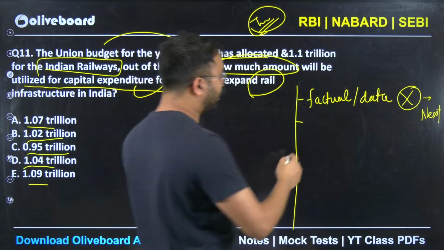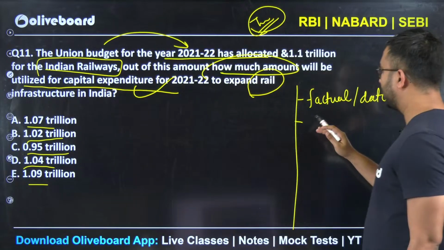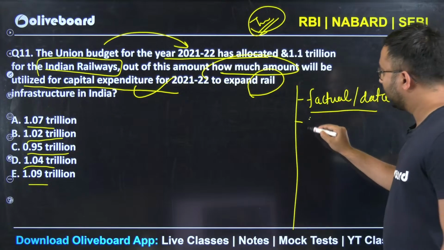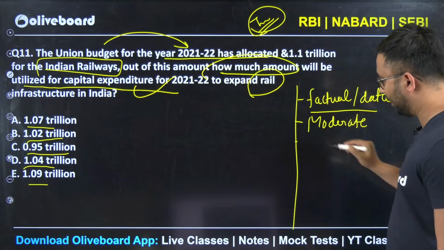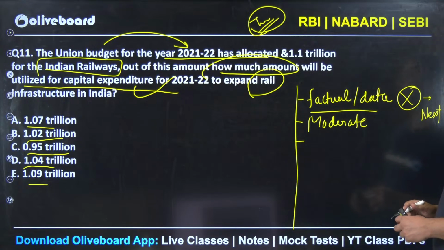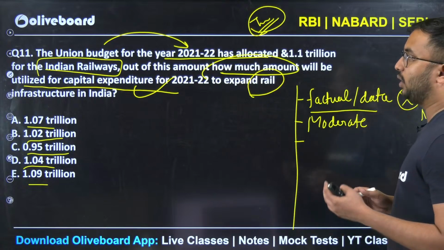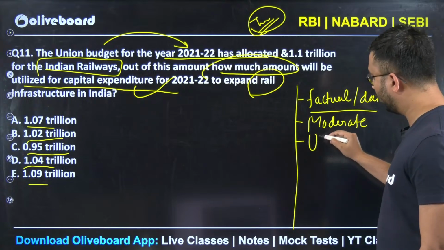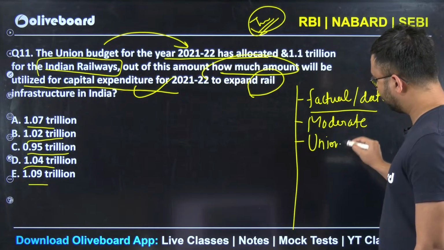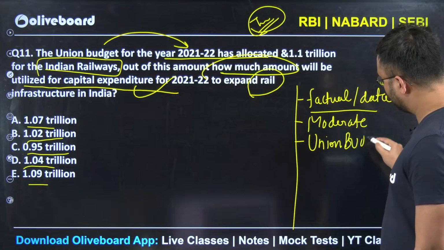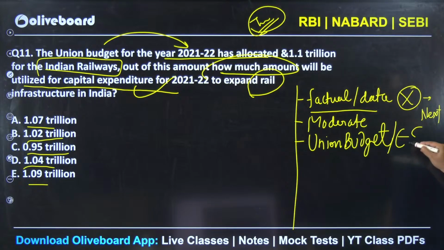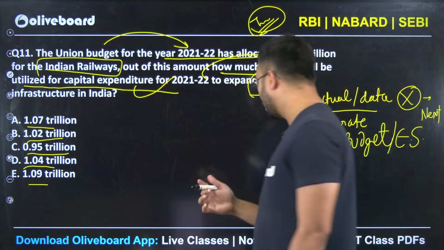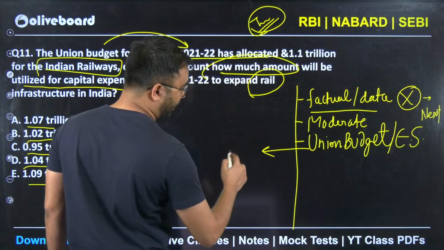So whenever you are preparing the topic, now this question is a factual question. If I talk about the difficulty level, I would say that this is moderate. But when we talk about the factuality of the question, when you are covering the Union Budget and when you are covering the Economic Survey, make sure that you do it in a detailed way.